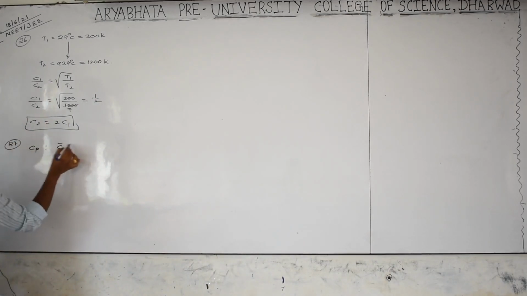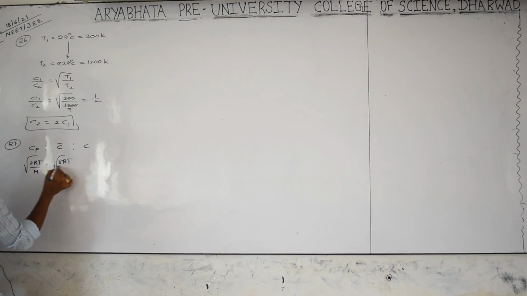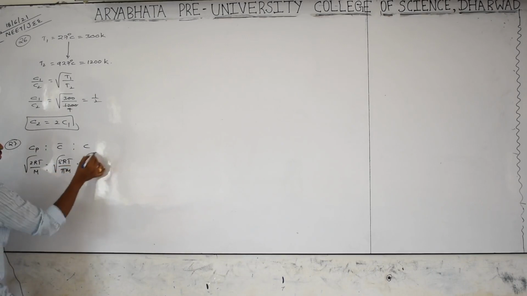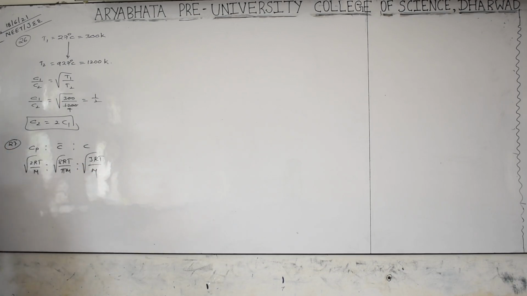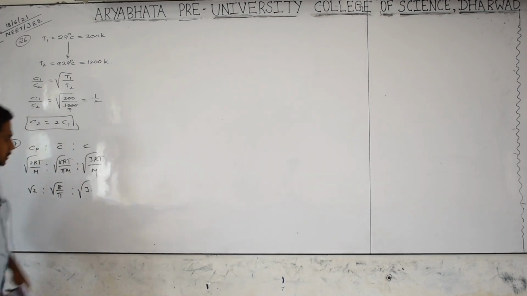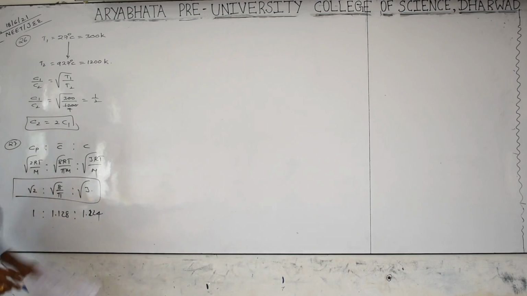Cp is to C bar is to C: square root of 2RT by M is to square root of 8RT by pi M is to square root of 3RT by M. Root RT by M cancels, then you get root 2 is to root 8 by pi is to root 3. After simplification you get 1 is to 1.128 is to 1.224.